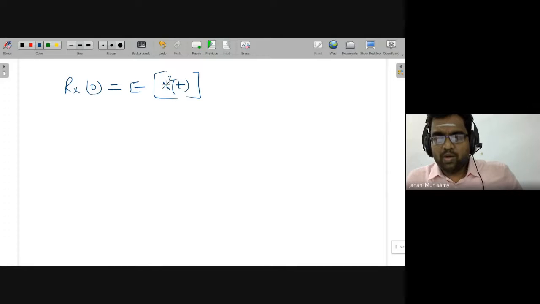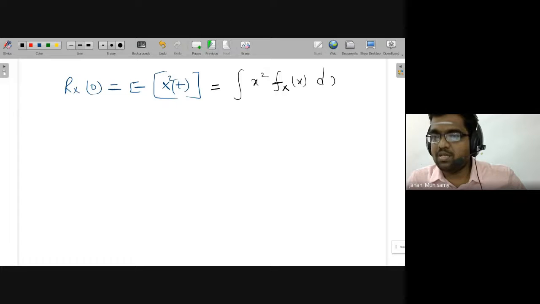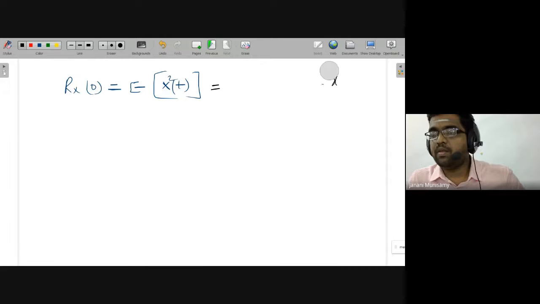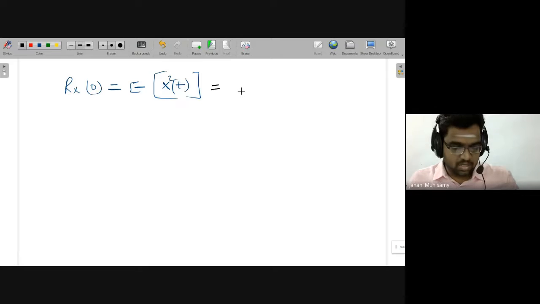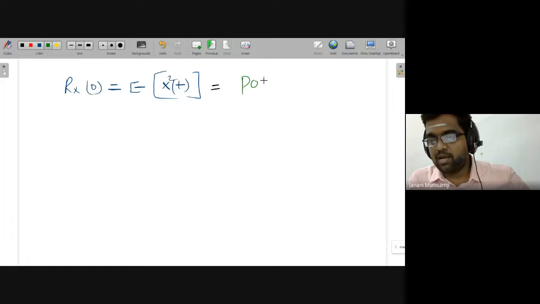Don't worry about capital X or small x; we just apply the formula. We know the expectation formula: integration of x square f of x dx is the generalized formula. Or otherwise, if you are in the time domain, just apply the time domain. So directly this E of x square of t will give the power of the signal.